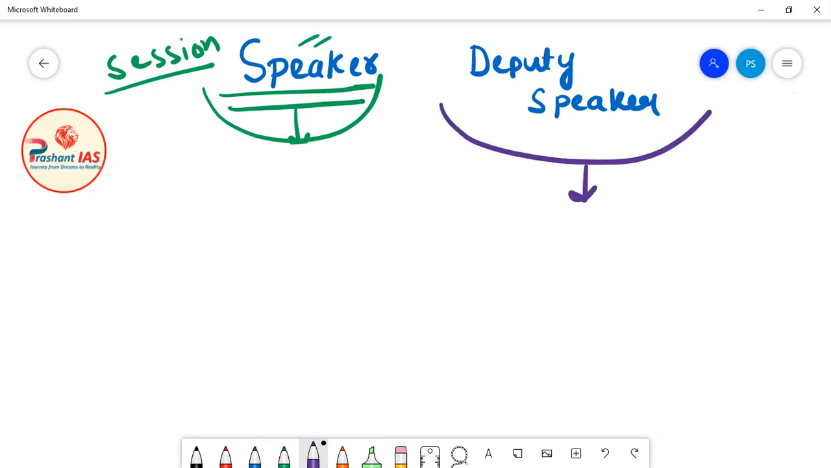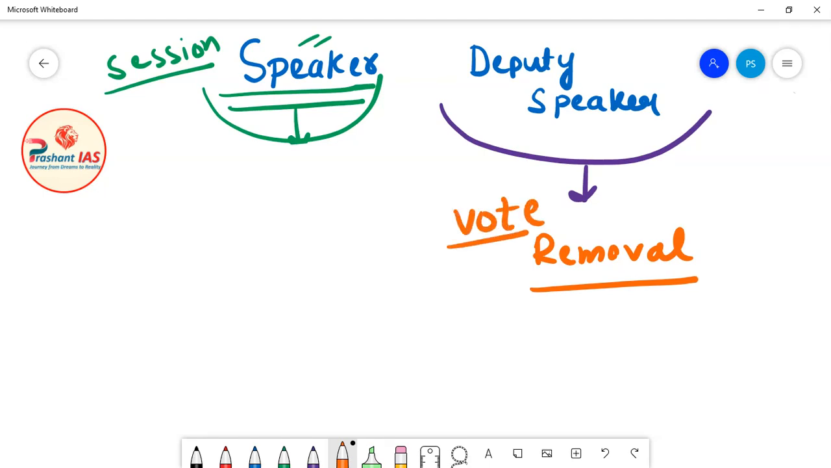in the removal of the deputy speaker also. Okay, so what does it mean? It means that the deputy speaker can give his vote during his own removal process, but you have to remember that the deputy speaker can give his vote only in the first instance.